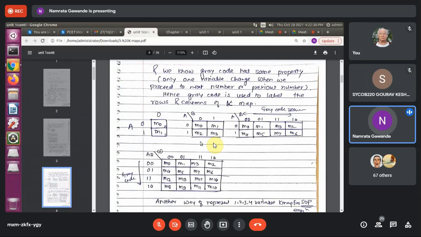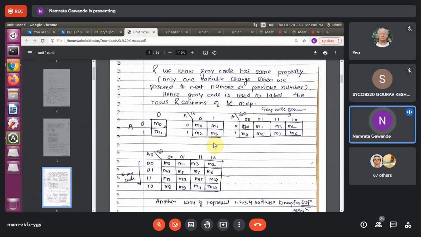Just now we have seen this particular structure. Instead of writing this, here it is written M0, M1, M2 and M3. Okay, so 0 0, what is the decimal value? 0, so M0. 0 1, what is the decimal value? 1, so M1. 1 0, what is the decimal value? 2, so M2. 1 1, what is the decimal value? 3, so M3. Okay, so likewise here also you can see 0 0 0 1 1 1 and 1 0.